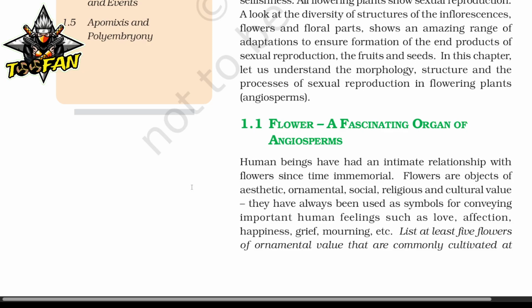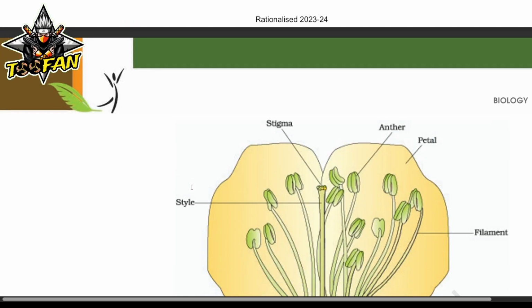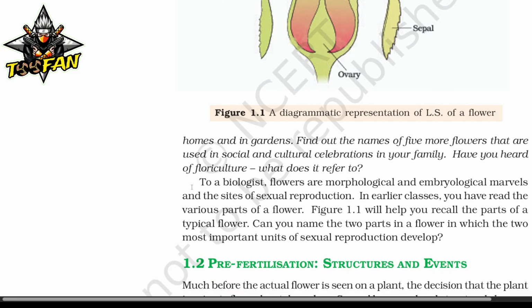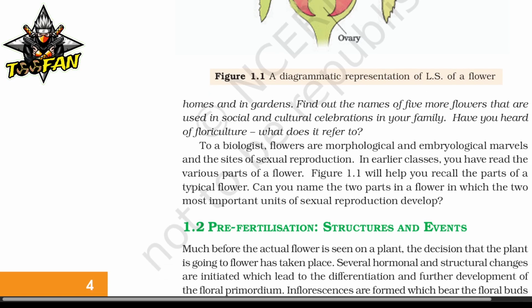List at least 5 flowers of ornamental value. That is your activity based question, as you can do it in the rest time. To a biologist, flowers are morphological and embryological marvels and the sites of sexual reproduction. In earlier classes, you have read the various parts of a flower. Figure 1.1 will help you recall the parts of a typical flower. Can you name the two parts in a flower in which the two most important units of sexual reproduction develop?